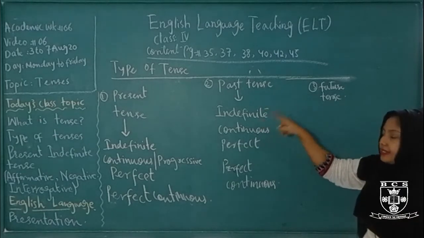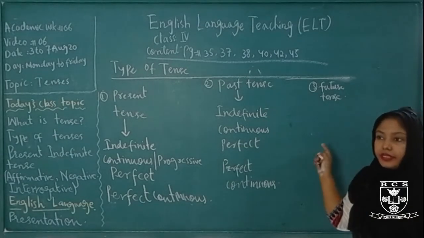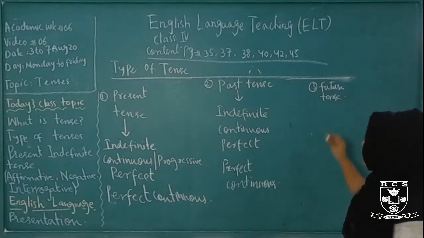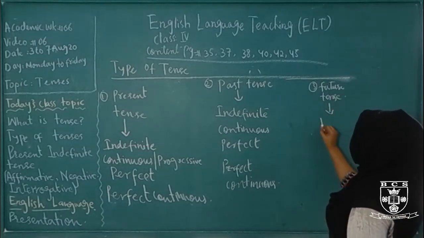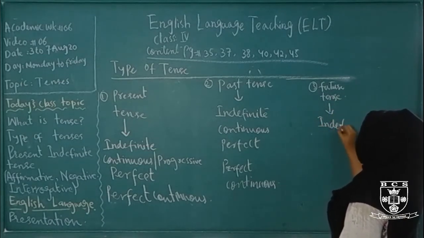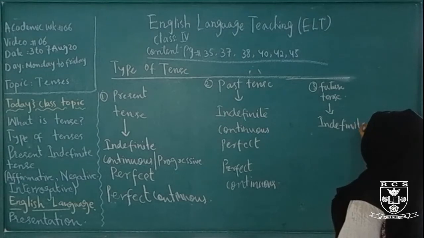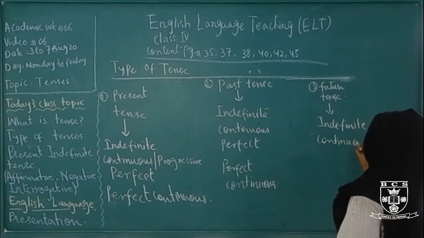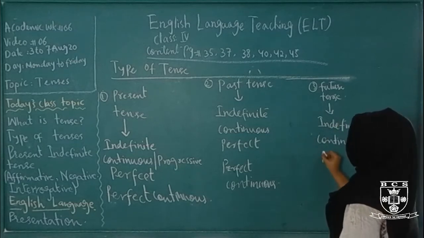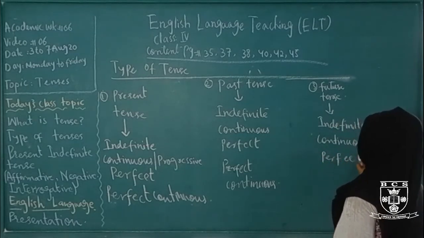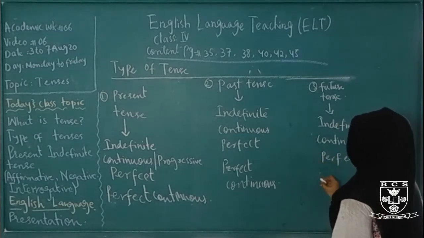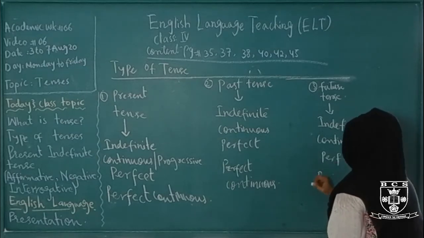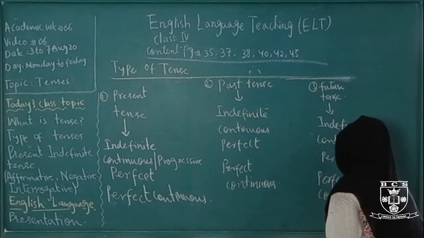Now, like present and past, future is also divided further into 4 parts: future indefinite, future continuous, future perfect, and the last one is future perfect continuous.